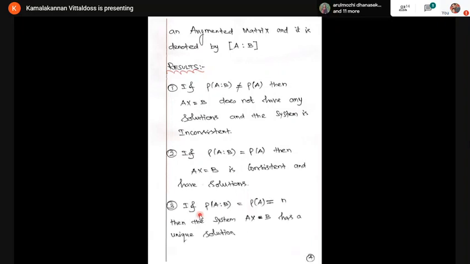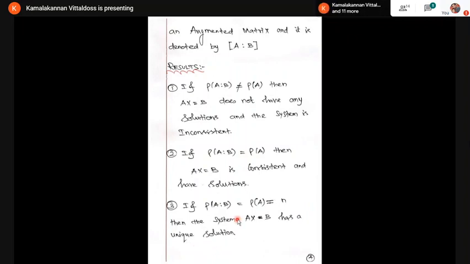Third condition. Suppose the rank of [A, B] is always equal to the rank of A, which is equal to n. What is the meaning of n? n is the number of unknowns in the equation system. So if rank of [A, B] equals rank of A equals n, then the system Ax = B has a unique solution.